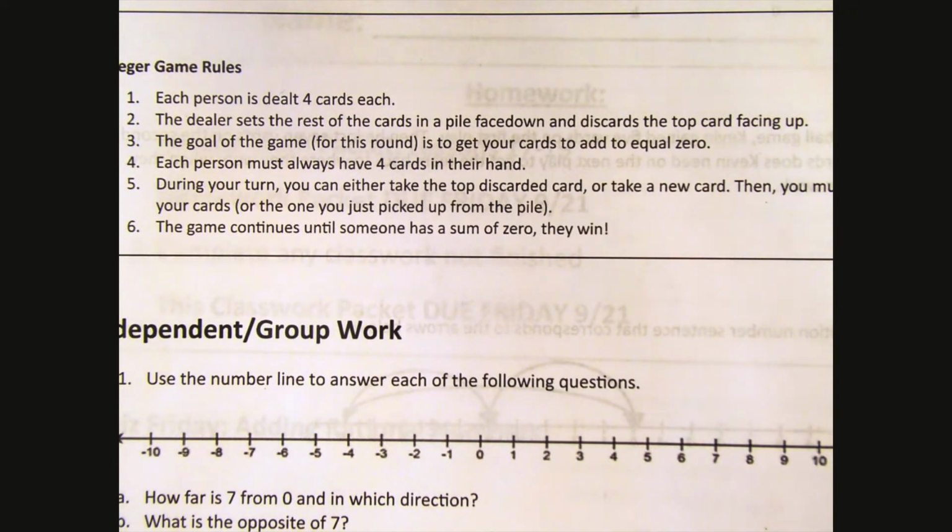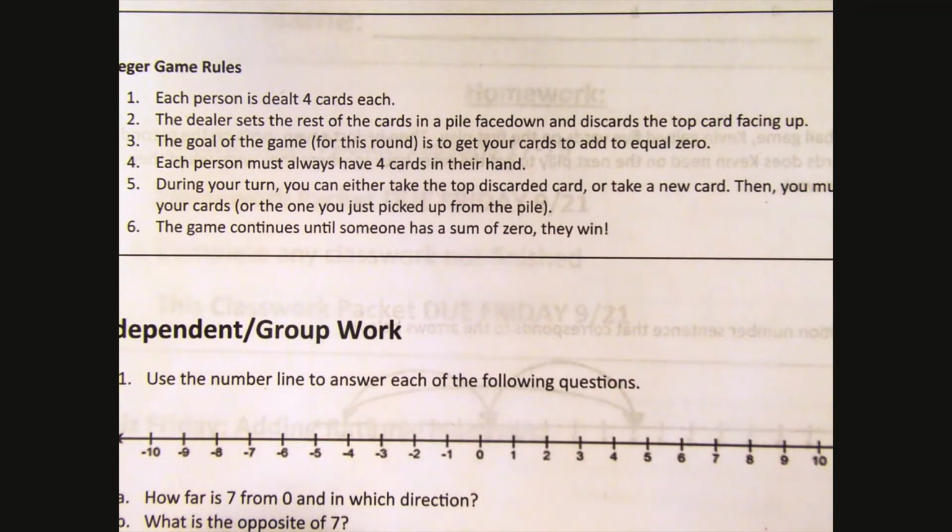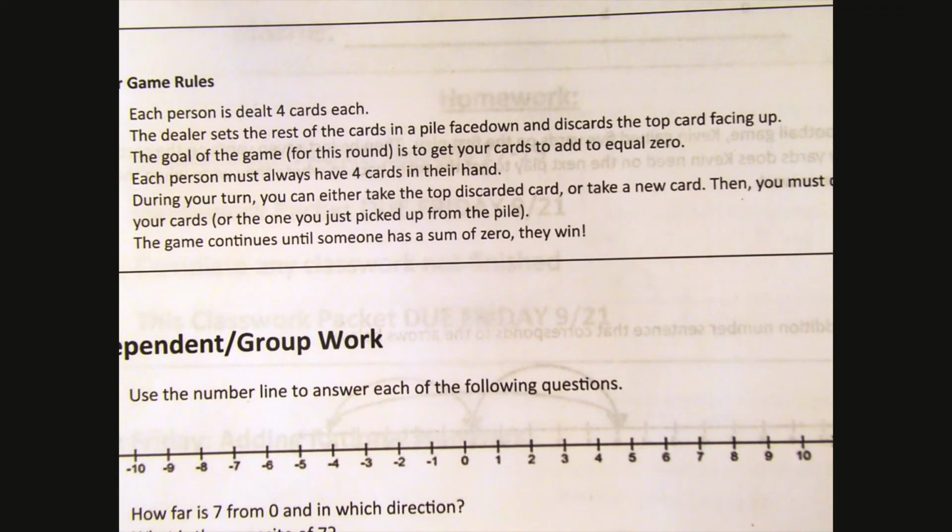So during your turn, you can either take the discarded card or you can take a card from the pile. At this point, you have 5 cards in your hand. You have to choose which one you would like to discard and put into the discard pile. The game continues until someone has all 4 cards that add up to a sum of 0.